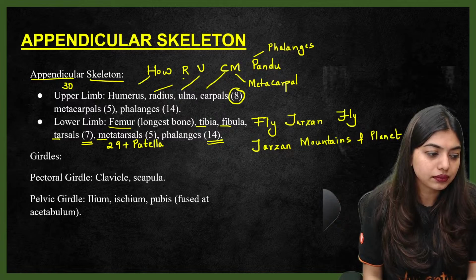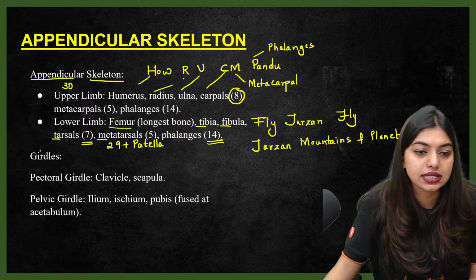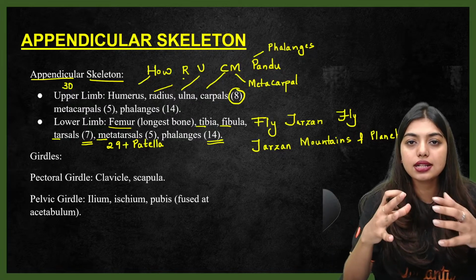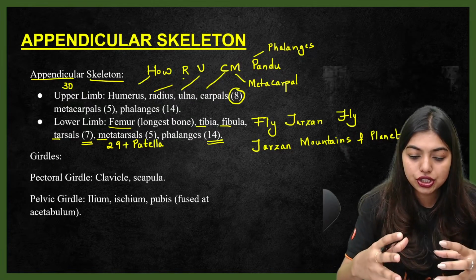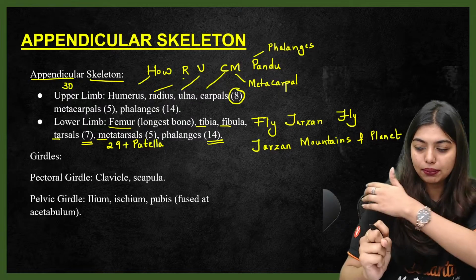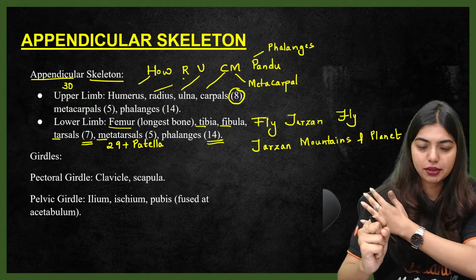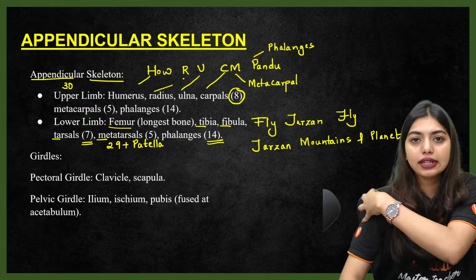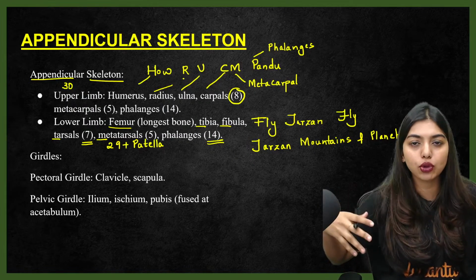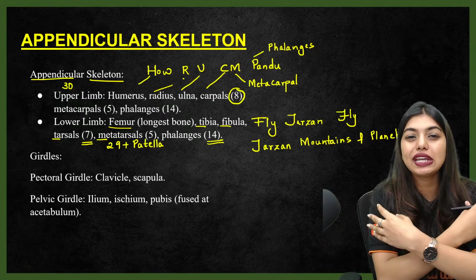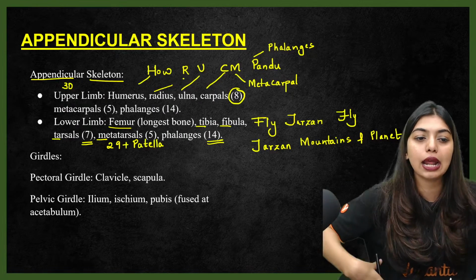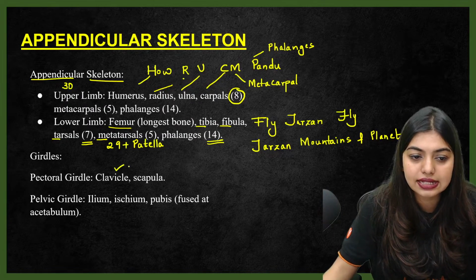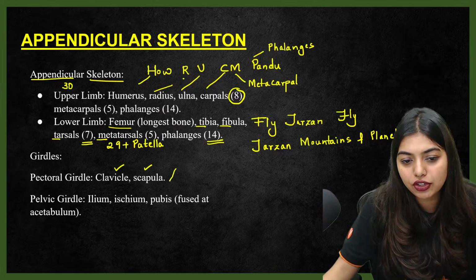Now girdles, that is also a part of your appendicular skeleton. Girdles are actually loops that allow the joining of something. Now let's say my forelimbs are there, my hands are there, it's not articulated anywhere, then how would I look? Like everything would be floating, right? So for articulation we have girdles, that is your pectoral girdle and pelvic girdle. Pectoral girdle is going to have your clavicle and scapula. Scapula is more of a triangular structure,